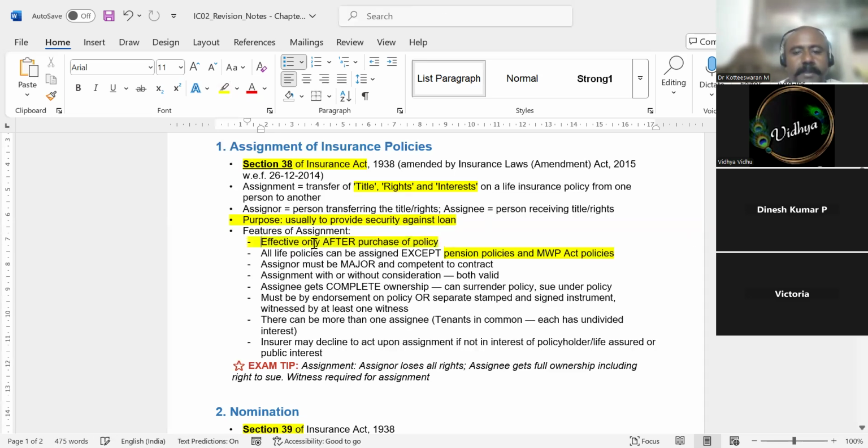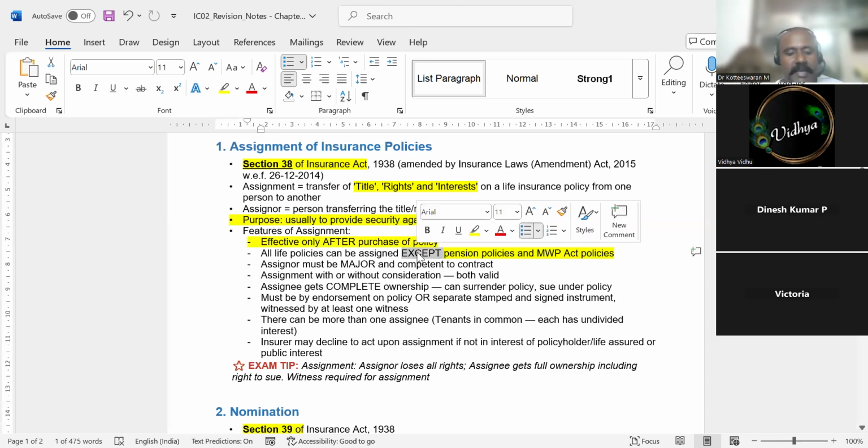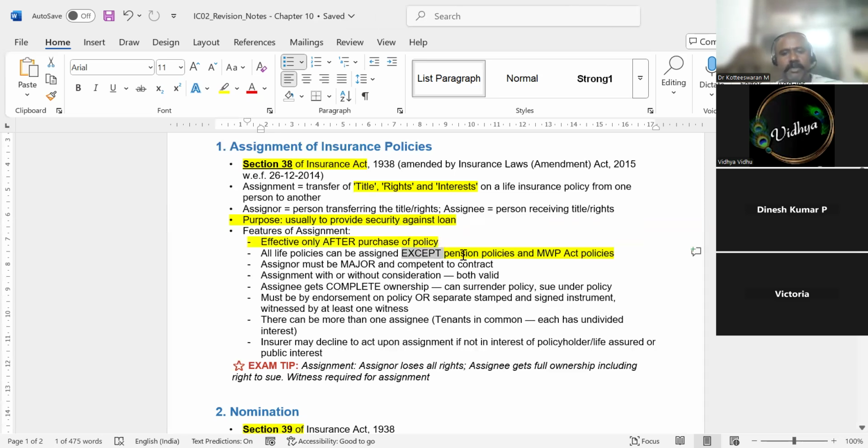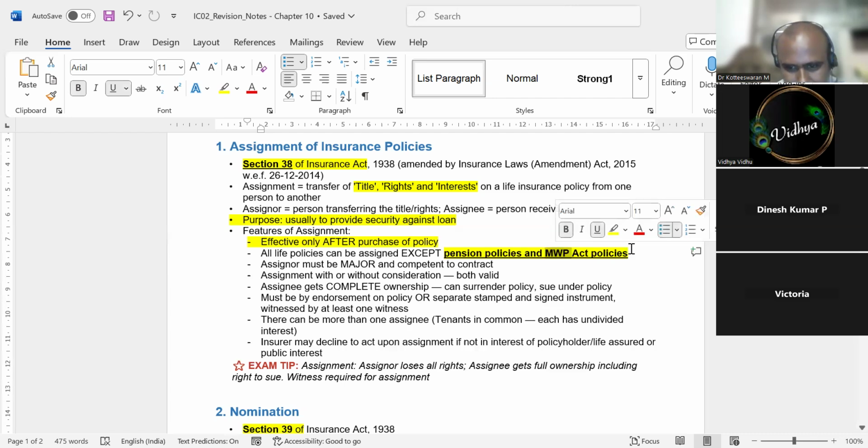Okay. And the assignment cannot be done in two policies. Very important question. Two policies. One is the pension policy, because a pension policy is not a loan policy. You cannot do a pension policy assignment. And you cannot do it for an MWP policy. MWP Act policy we'll see in detail below.